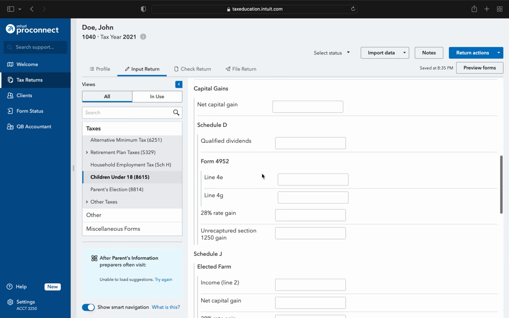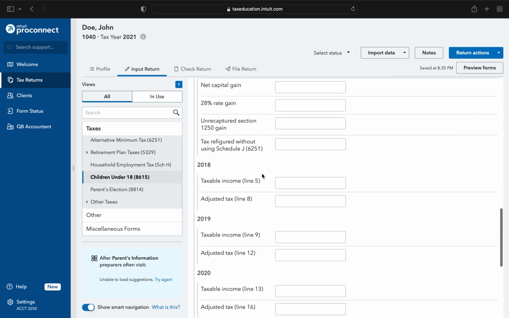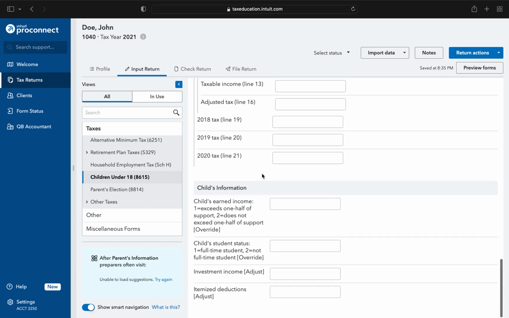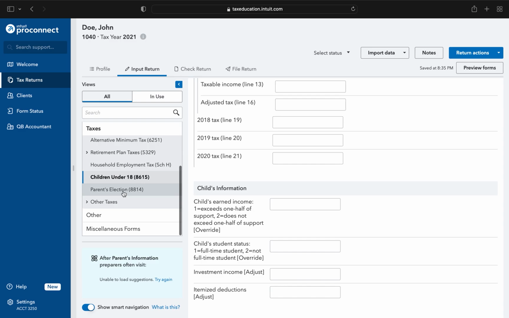There's no capital gains, nothing on Schedule J. We just scroll through these to make sure there's no other information that we may want to enter. Nothing there, so we're good. Parental election, we're not going to use that. They could file a parental election. That's another way to tax this, but we're not talking about that. We're not going to worry about any of the other miscellaneous forms.